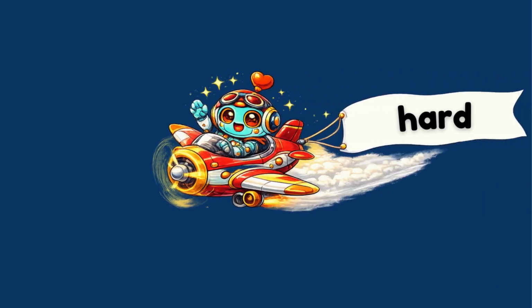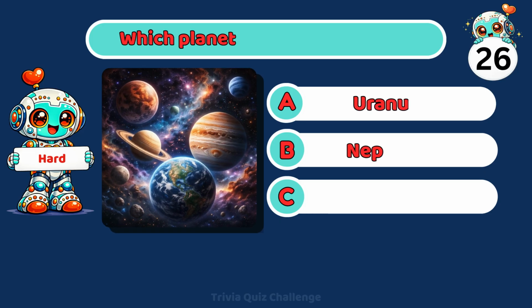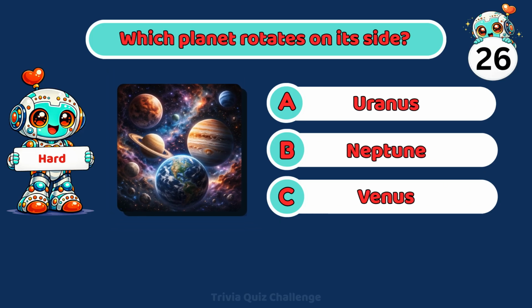Nice work so far. The hard level gets trickier. Which planet rotates on its side? A. Uranus. B. Neptune. C. Venus.